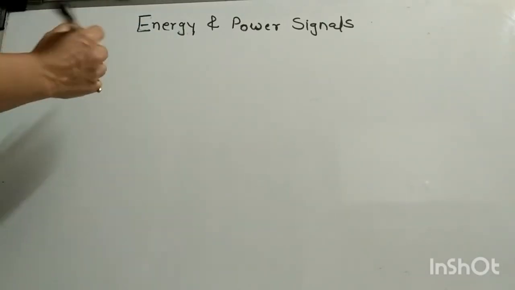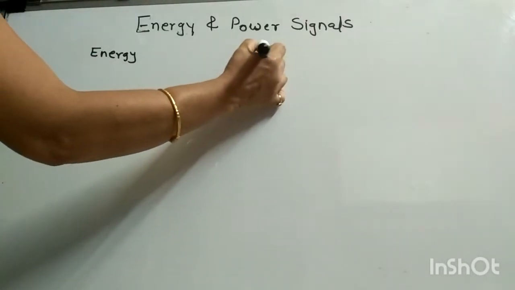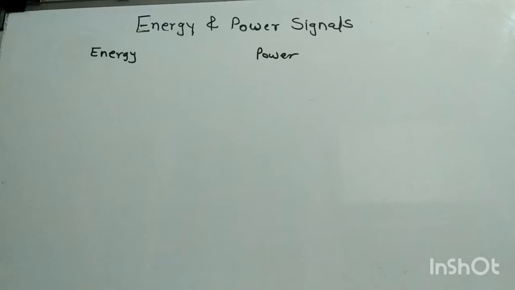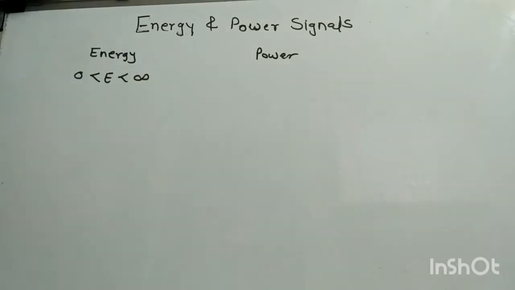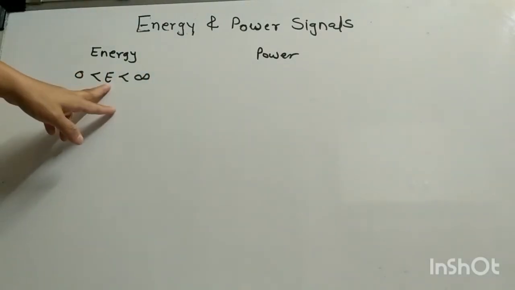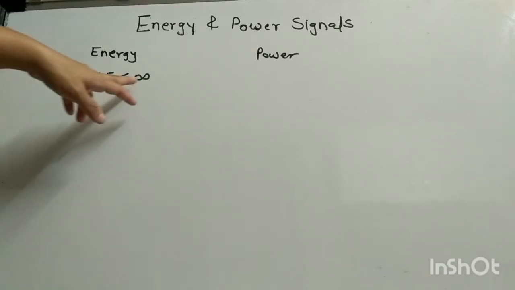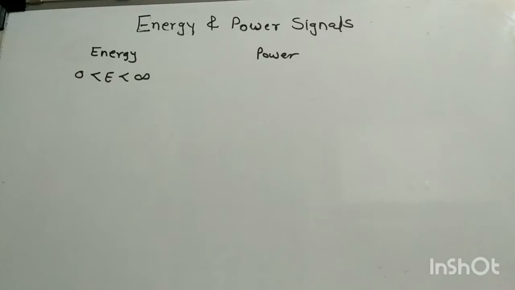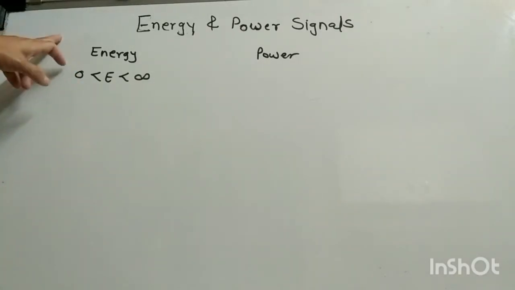Today we will discuss the energy and the power signal. So let us start with the energy signal. Here we will simply compare the energy signal and the power signal. A signal is called an energy signal if its energy is non-zero and finite. That means if the value of the energy of that signal is more than 0 and less than infinity, or having some finite value, then in that case it is an energy signal.